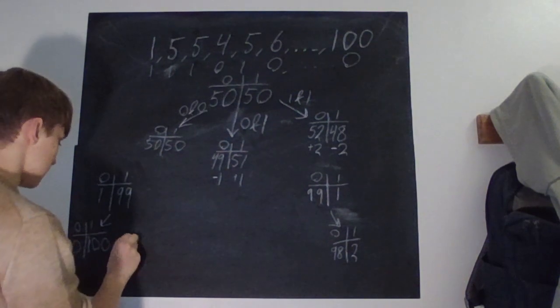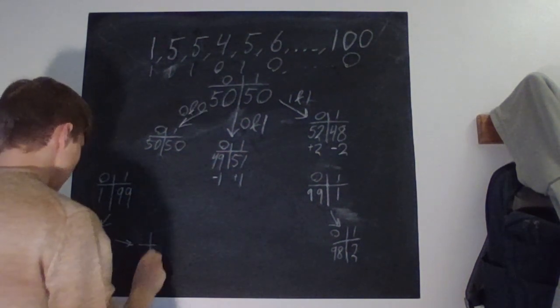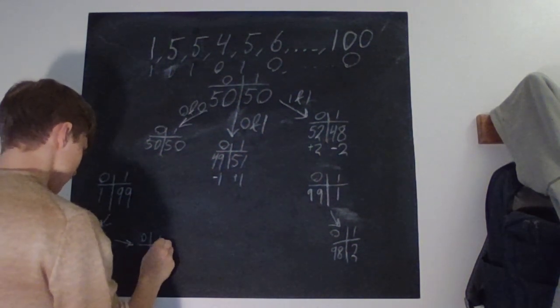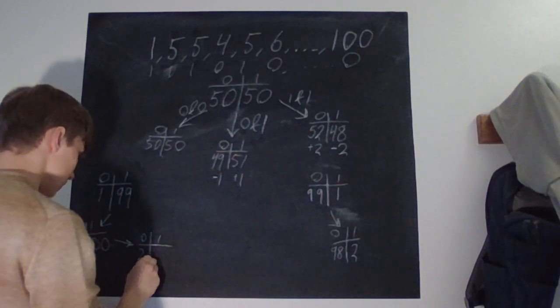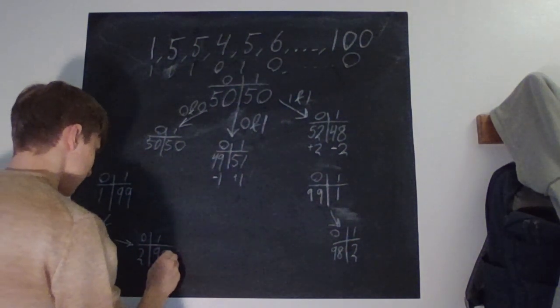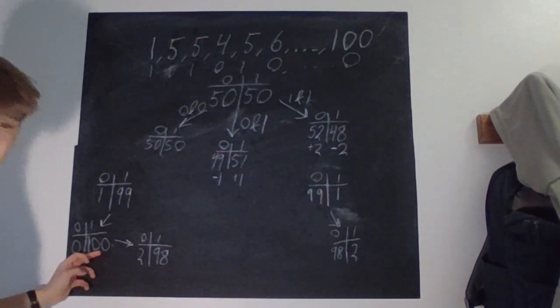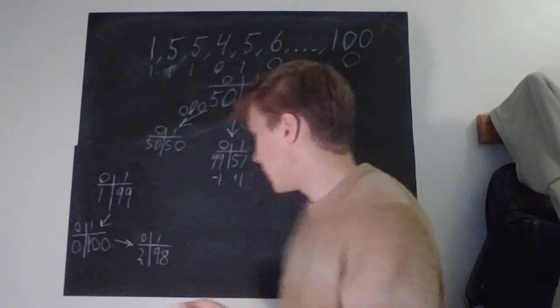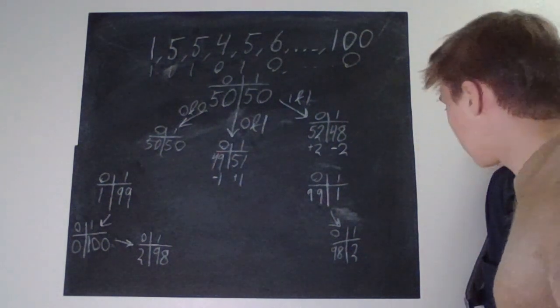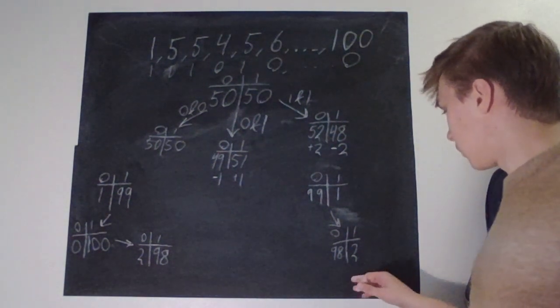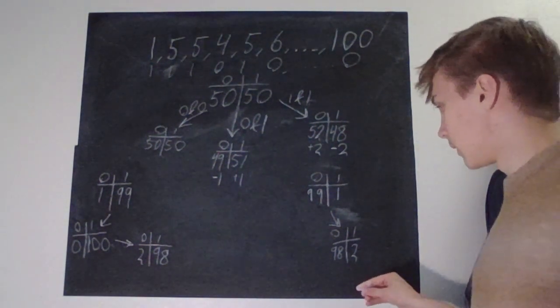So this will automatically go to 2 even numbers and 98 odd ones. So we know that this is not a stable state. We can't be here. But if we then go back here, what can we do now?